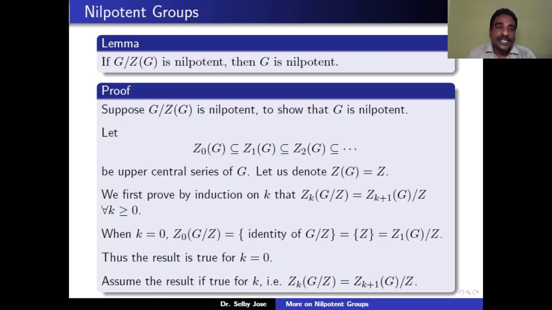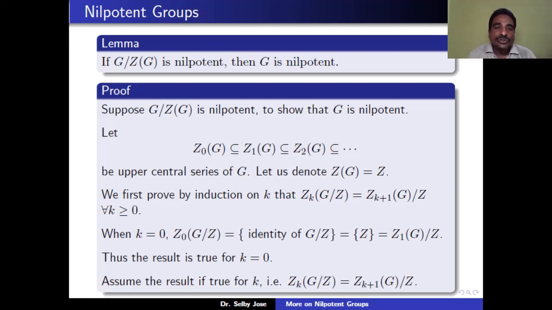So when k is equal to 0, Z0 of G mod Z is the same as the identity of G mod Z, which is the same as Z mod Z, but Z is the same as Z1 of G. So we can write it as Z1 of G mod Z. So Z0 of G mod Z is the same as Z1 of G mod Z. Therefore the result is true for k equal to 0. Now we assume the result is true for k. That means Zk of G mod Z is equal to Zk plus 1 of G mod Z.